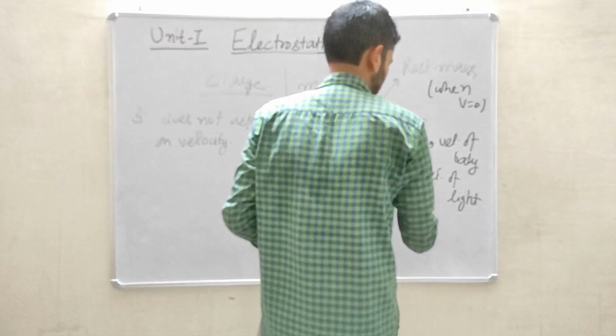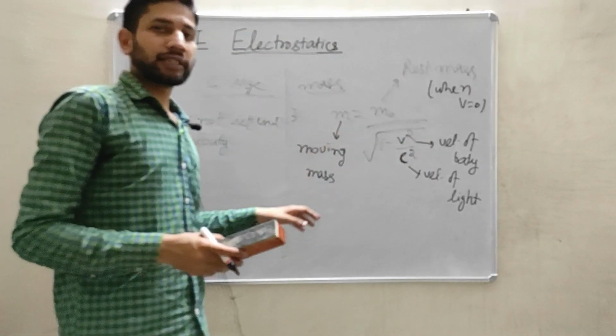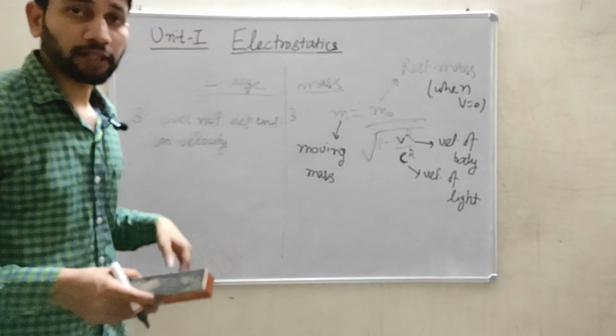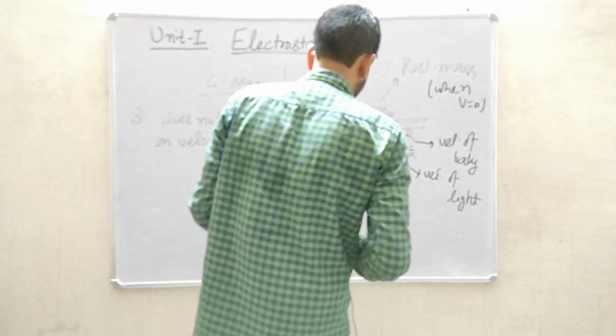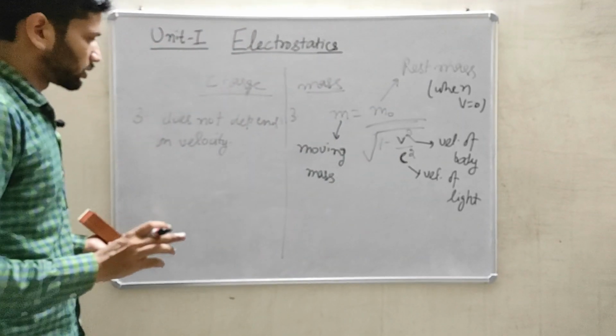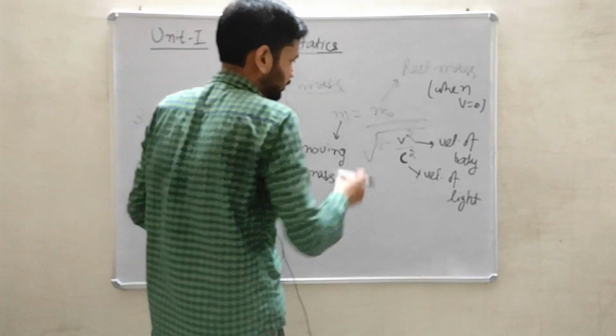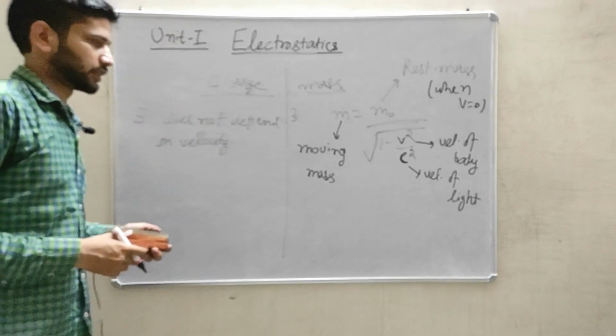So generally this formula will be discussed when we will talk about the relativistic terms. So you will study this in your graduation. So here in general, charge does not depend on the velocity, while if a body is moving, its mass is increasing with the increase of velocity in terms of this relation.